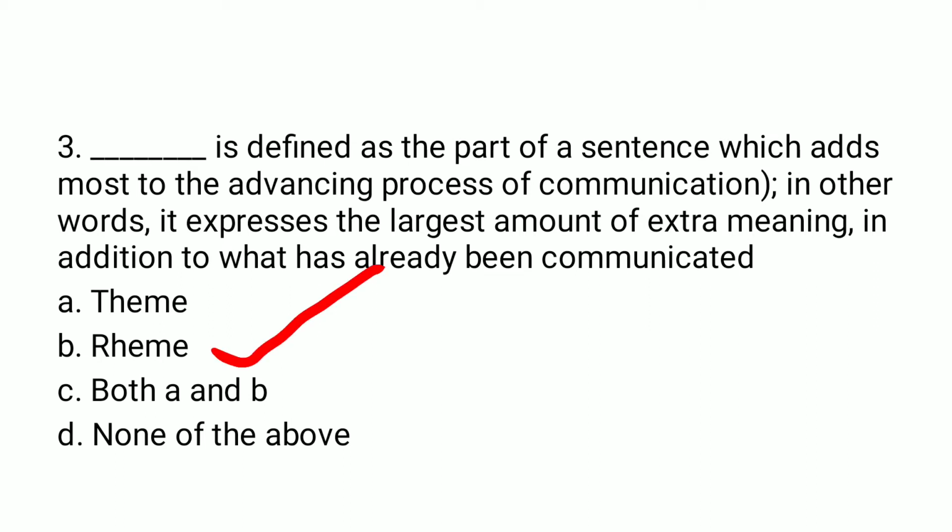For example, we have the sentence, "my home is a beautiful place." So "my home" is the theme, we are talking about it, but what part of the sentence is adding extra meaning to it? It is the last part of the sentence, that is, "a beautiful place." So "a beautiful place" serves as the rheme.